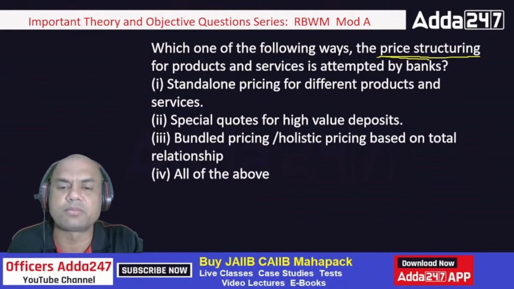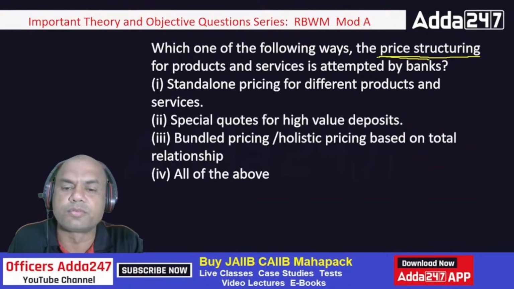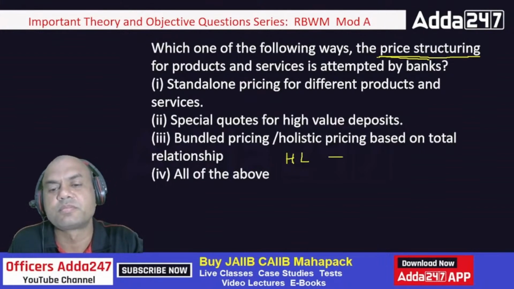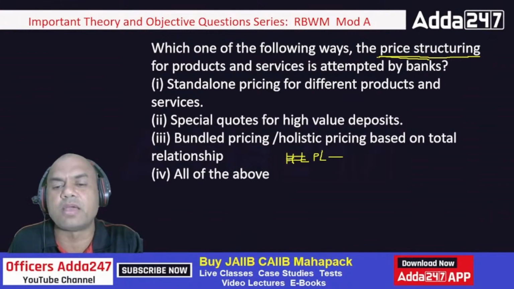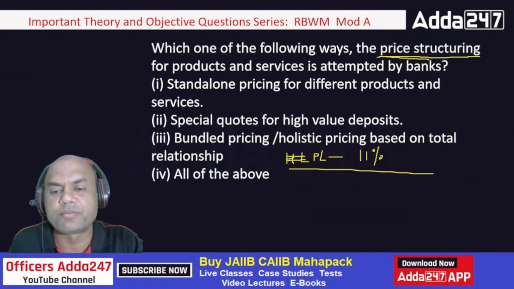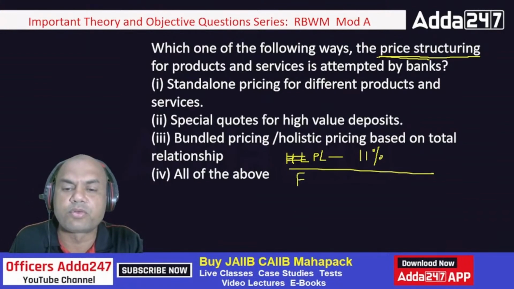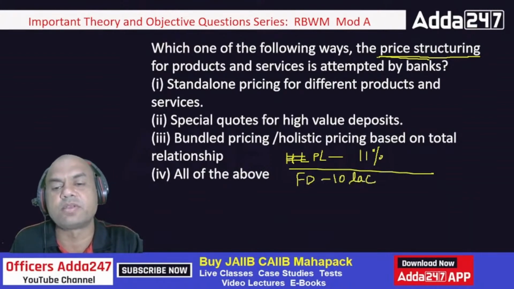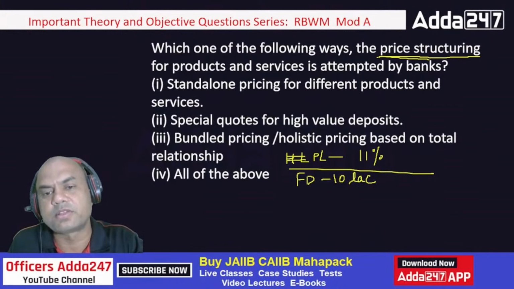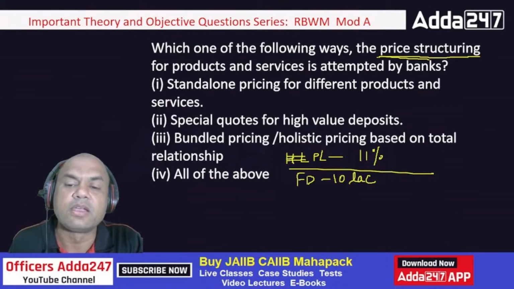I'll give a simple example. Loan. Let's say home loan, or let's say personal loan, PL. Let's say I'm offering it at 11%. Now, if there is some customer of mine who has an FD with me, let's say an FD of 10 lakhs. In that case, what happens? When this person has a 10 lakh FD, he comes for a loan.